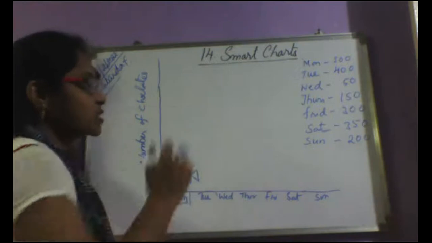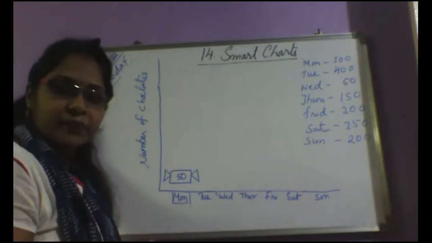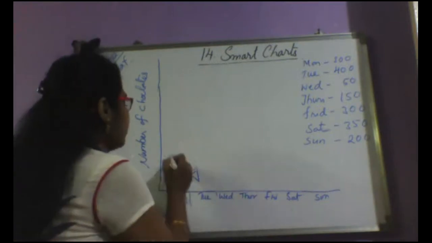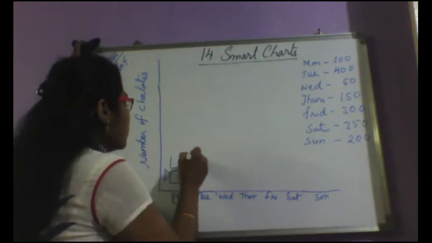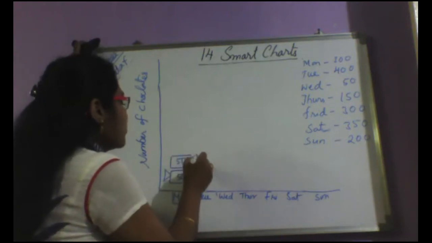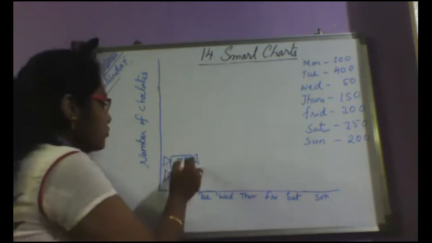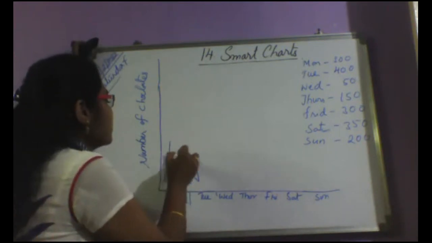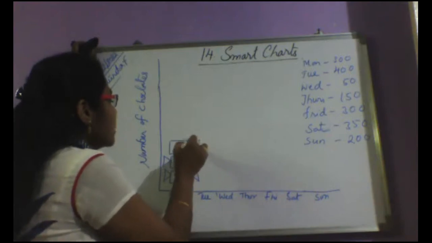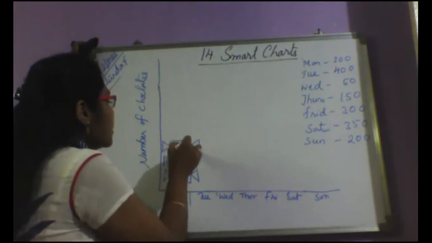Then how many chocolates should I draw to make it 300? Let us check. 6 chocolates have to be drawn. Yes, very good. So let us check here. 50 plus 50, 100. One more 50, 150.